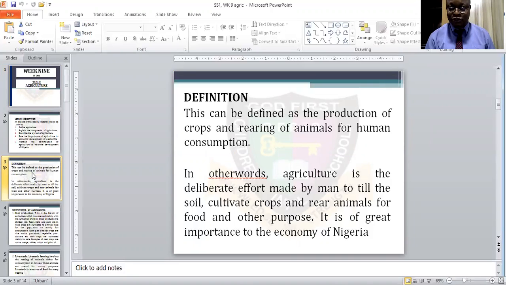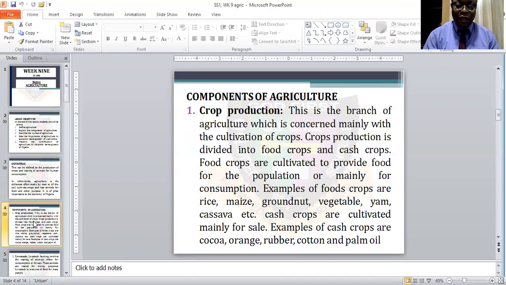Production of crops, and also rearing of animals for human use or for human consumption. So then we are going to look at the components of agriculture. We have crop production.